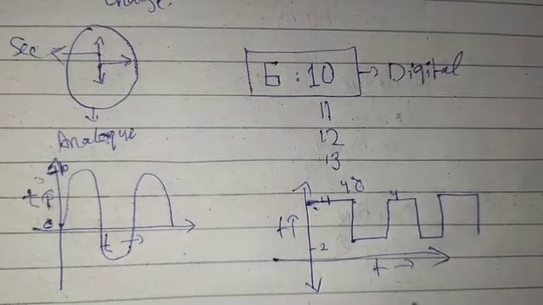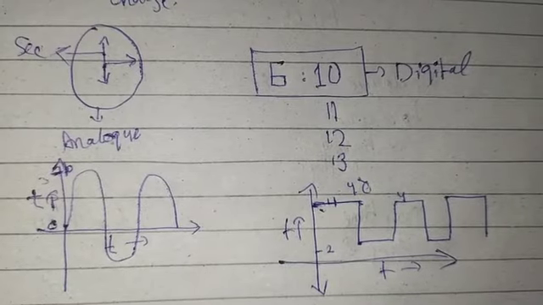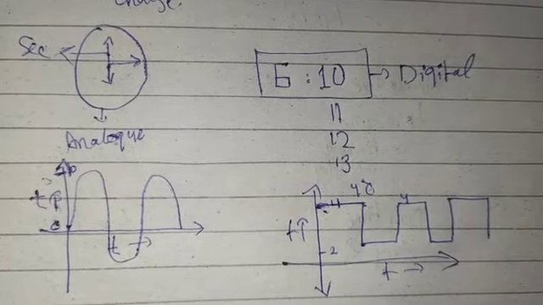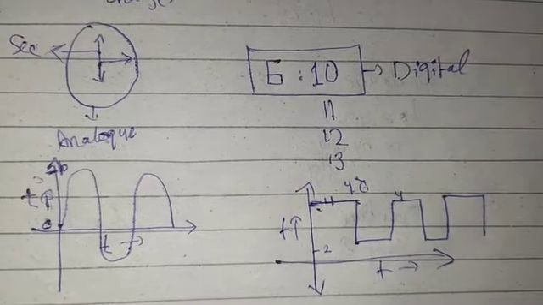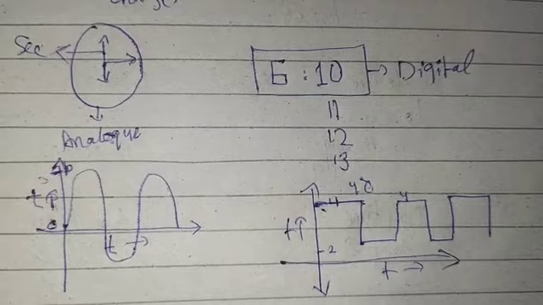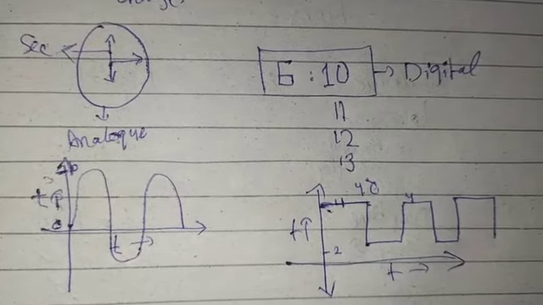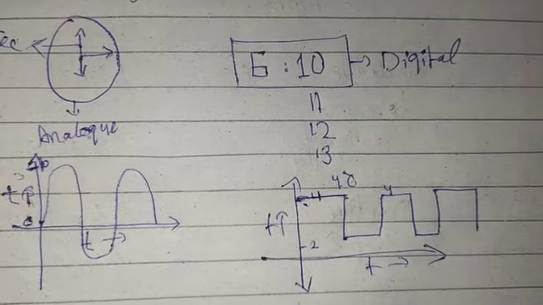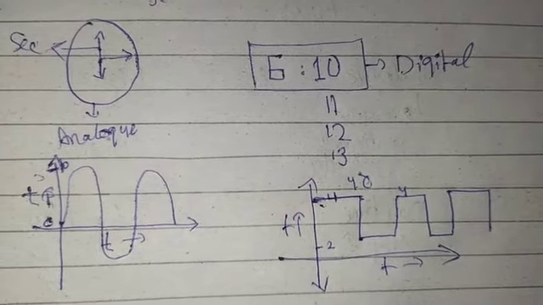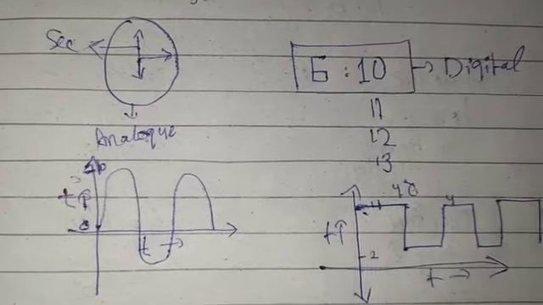This type of graph is a digital graph. It is not showing an exact value of each and every point of changing, each and every point of variation, but only showing an exact point from 2 to 4, 4 to 2, 2 to 4, not 2.5, 2.3, 2.8, 3, 3.5. It shows an exact point of how it changed. So this comes into digital, and the other comes into analog.